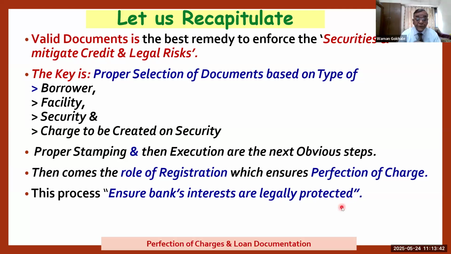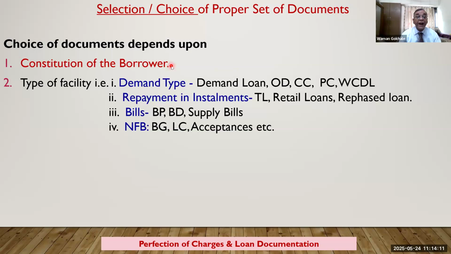So this is a process, that is perfection of charge. The borrower declares that I am a proprietorship concern, we are partnerships, etc. Okay, the second document is the demand type. When we extend different types of loan, whenever the loans are of the demand type, that is, whenever the banker demands the customer should pay back that particular money, this type of facilities are in these types of documents.